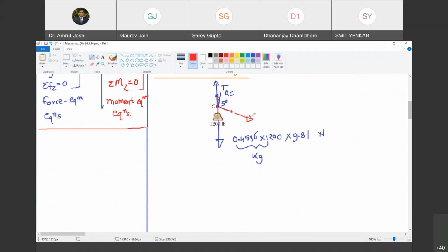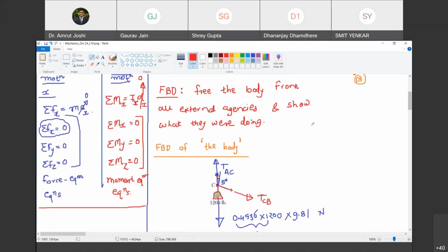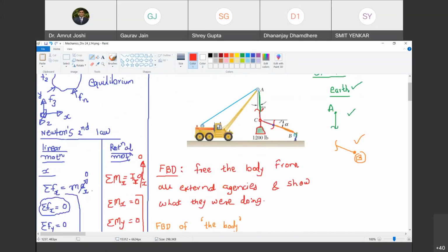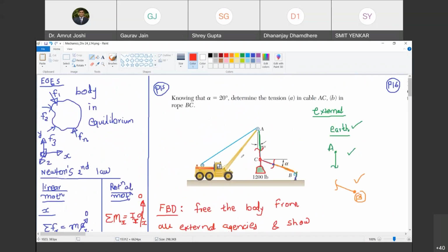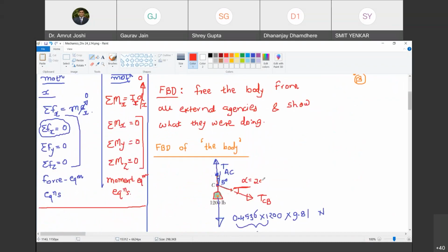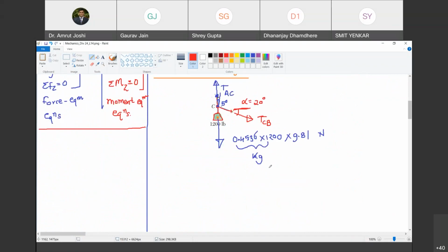So this is tension in string CB. Happy? Yes, sir. And what is the angle that it makes with the horizontal? It makes an angle of alpha degrees with the horizontal, but alpha is given in the problem statement. How much is alpha? 20 degrees. Happy? Yes, sir.